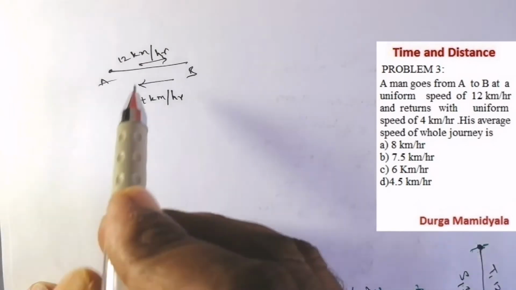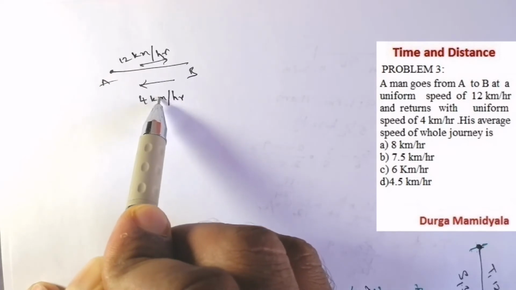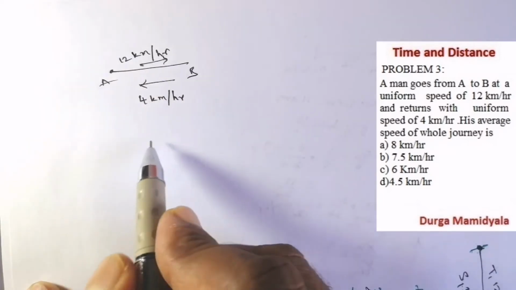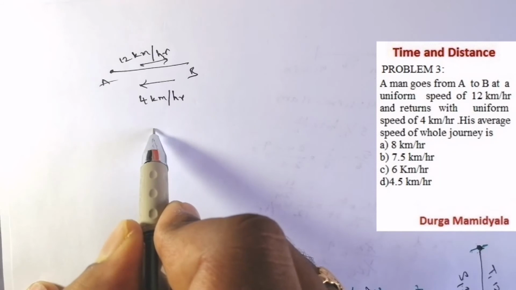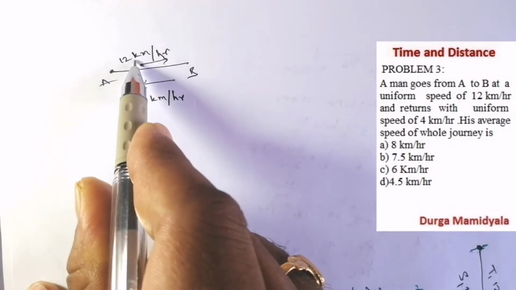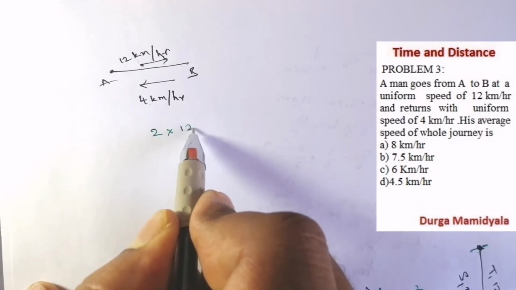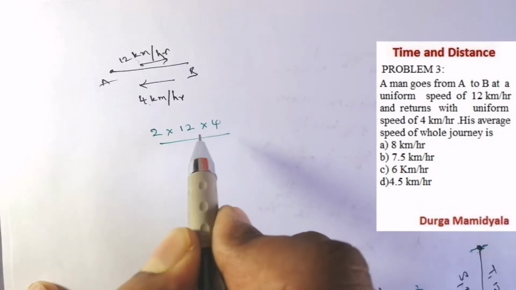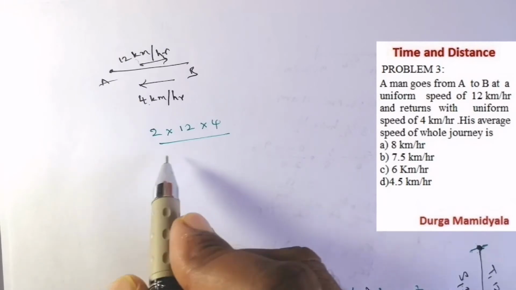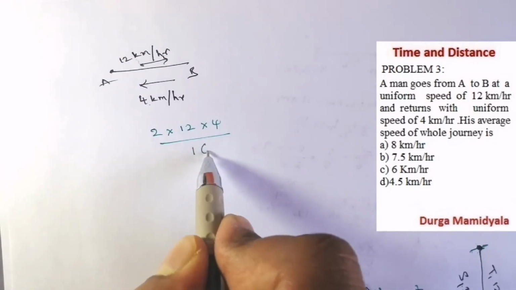So two speeds are given. We are going to use our third formula, which is 2xy by x plus y. So x is 12, y is 4. So 2 into 12 into 4 by x plus y. So what is x plus y? 12 plus 4, that is 16.